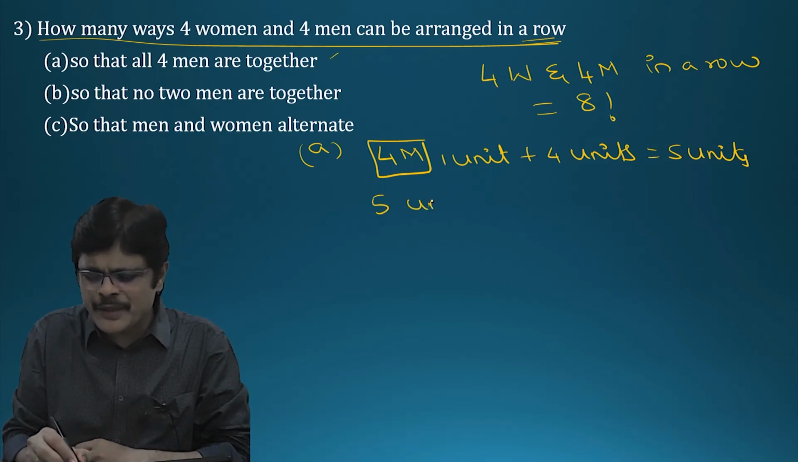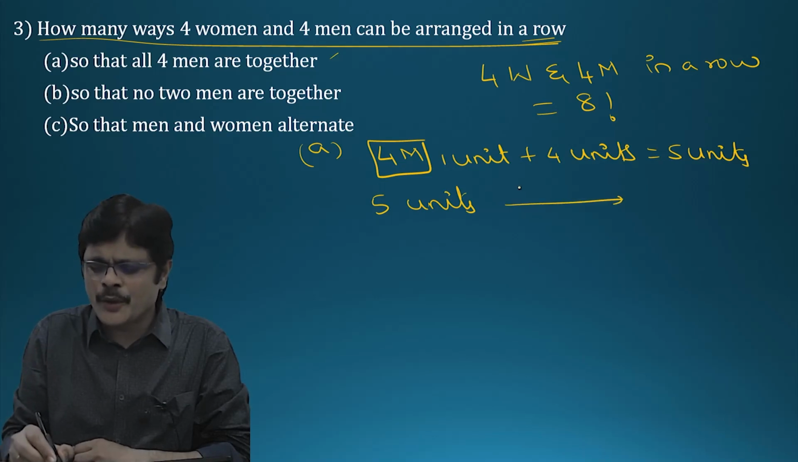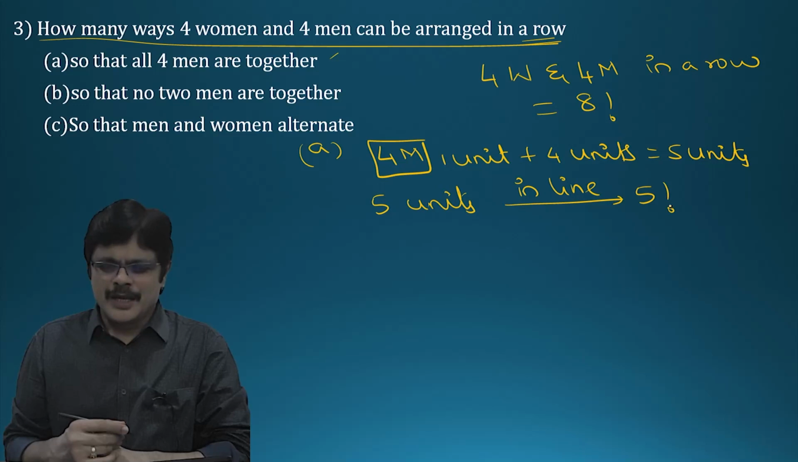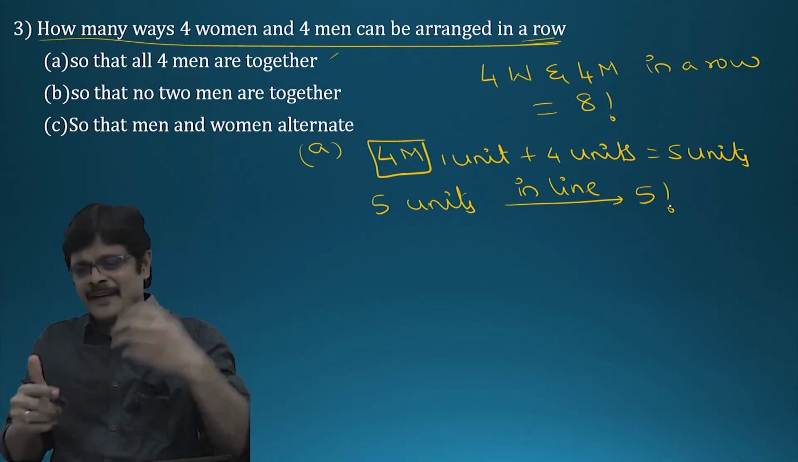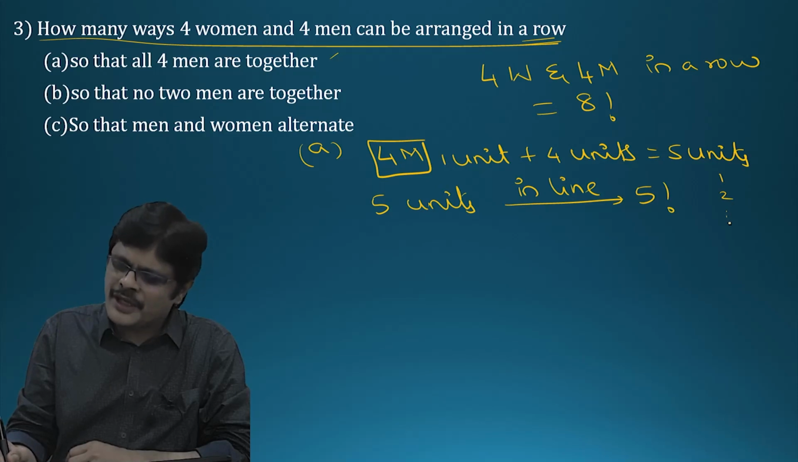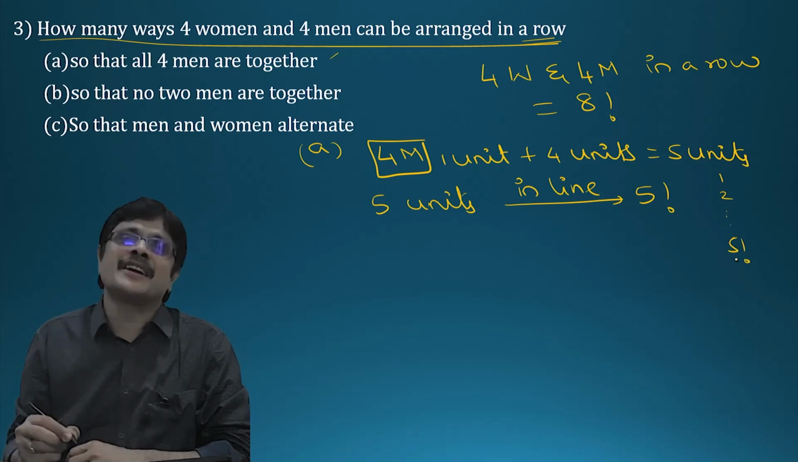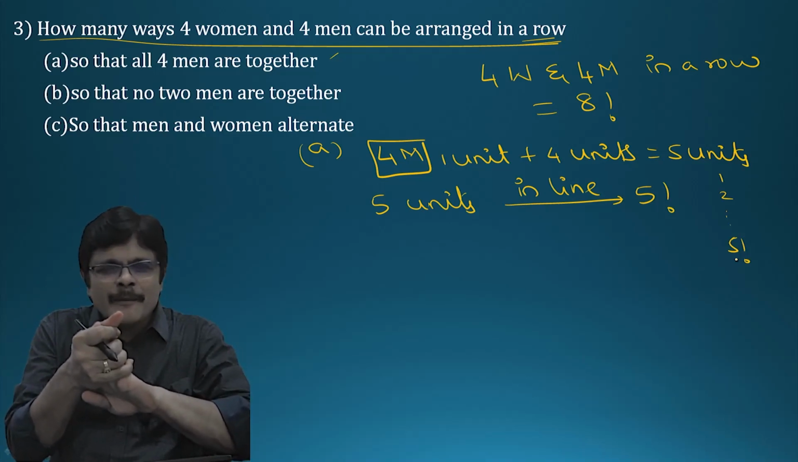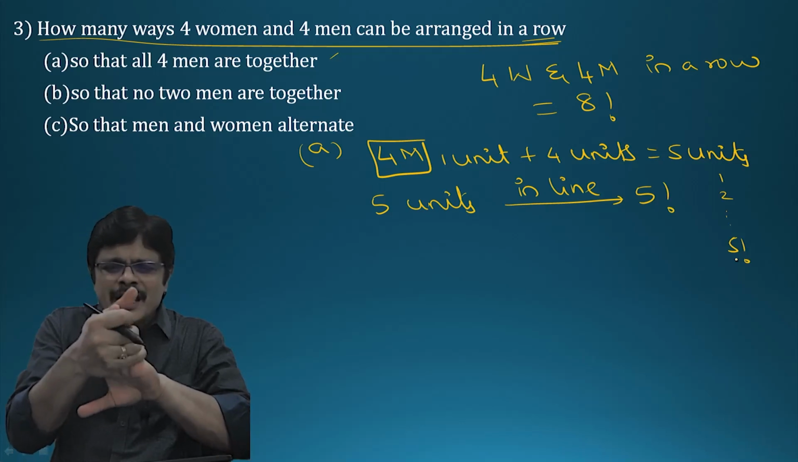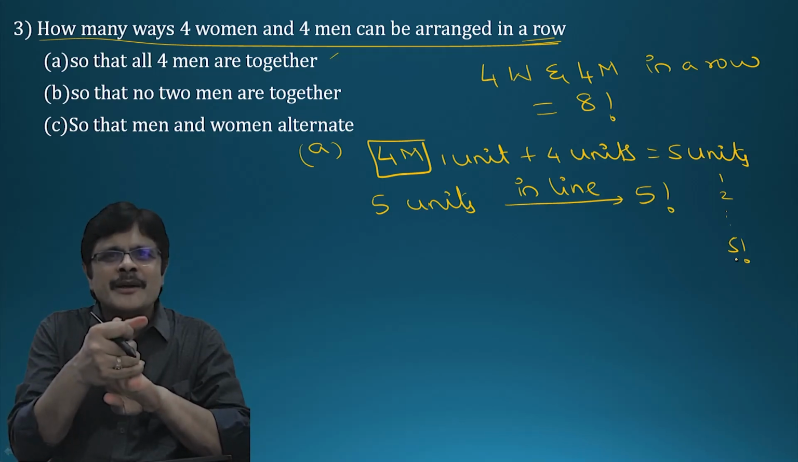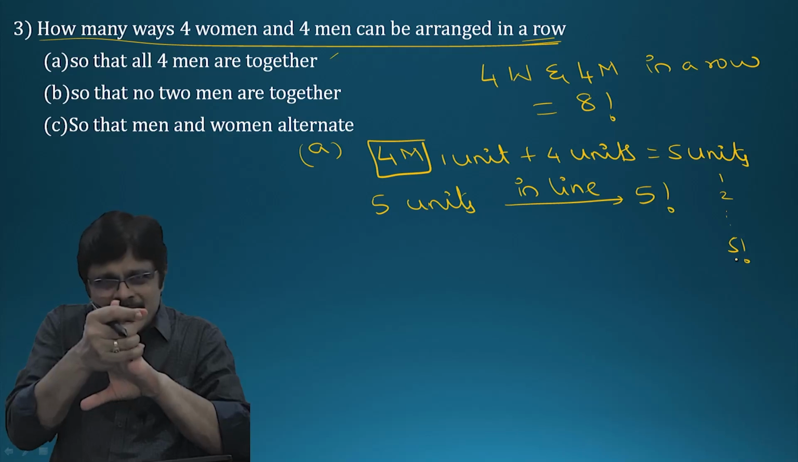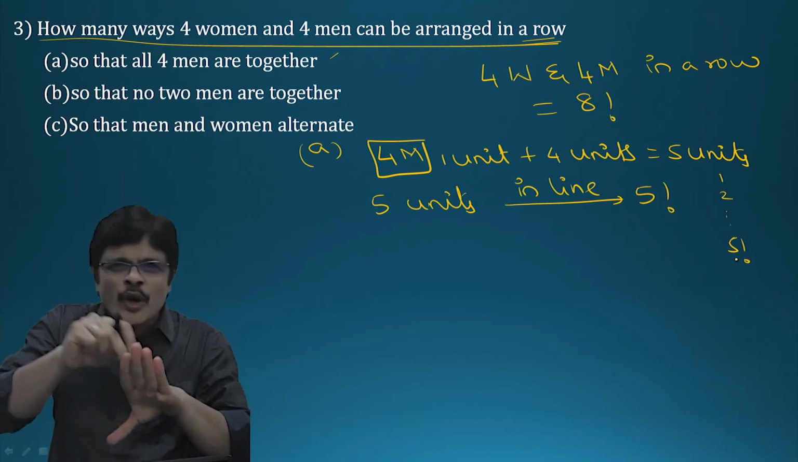Now you have to arrange 5 units. How can you arrange 5 units in a row or in a line? 5 factorial ways. Like 1, 2, 3, and so on, 5 factorial ways you can arrange. See, in every arrangement these 4 men are together. But if you say they are together, it's like only one arrangement. I never said this fellow should be first, this fellow should be second. I never put that condition. So in that particular arrangement, they can arrange among themselves.